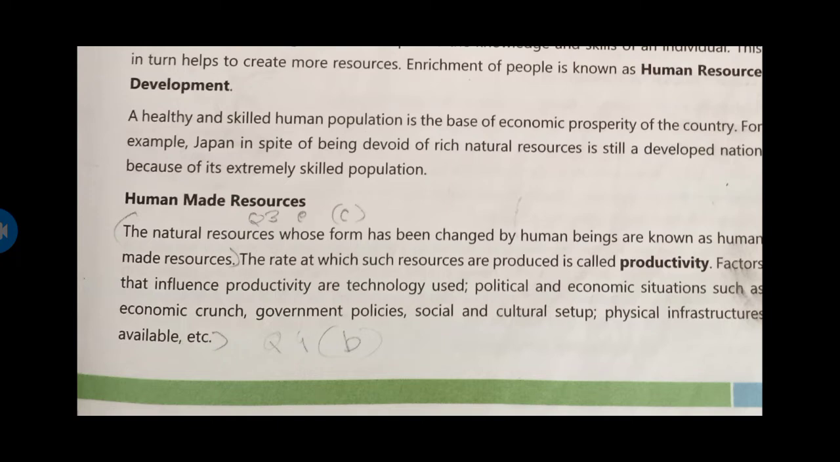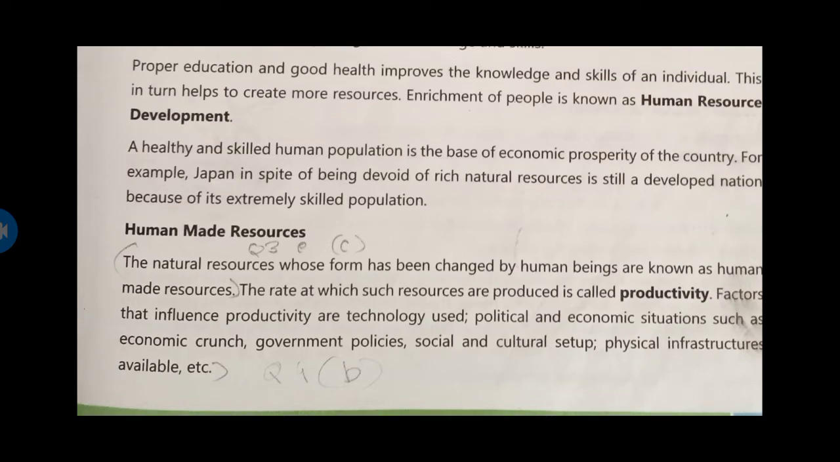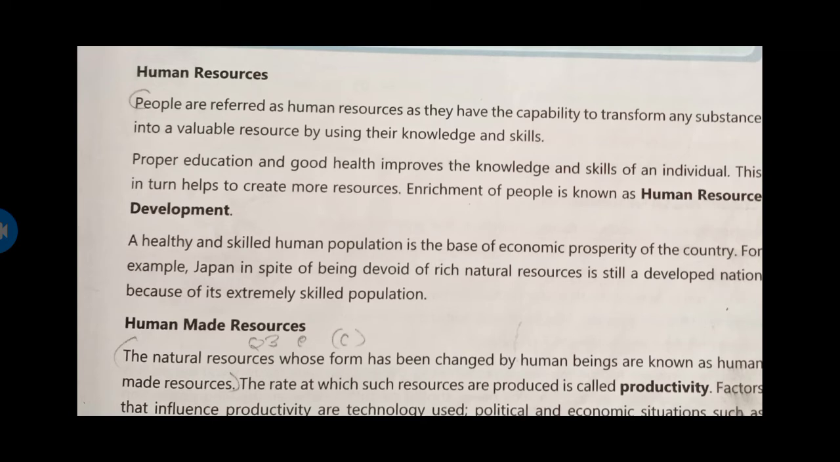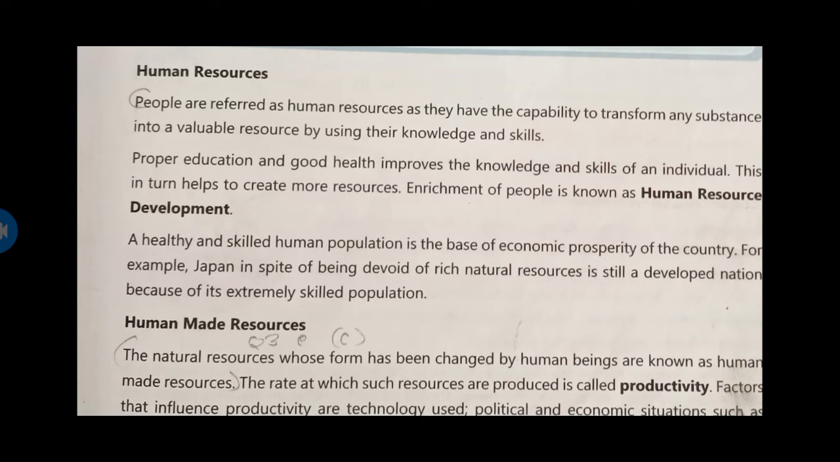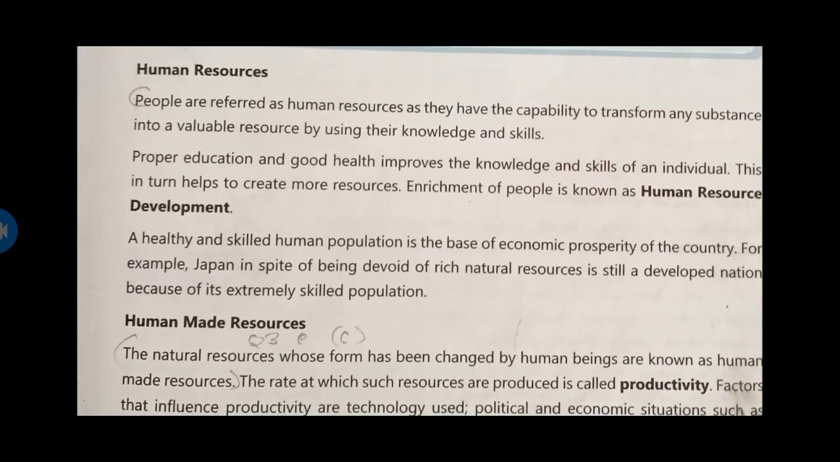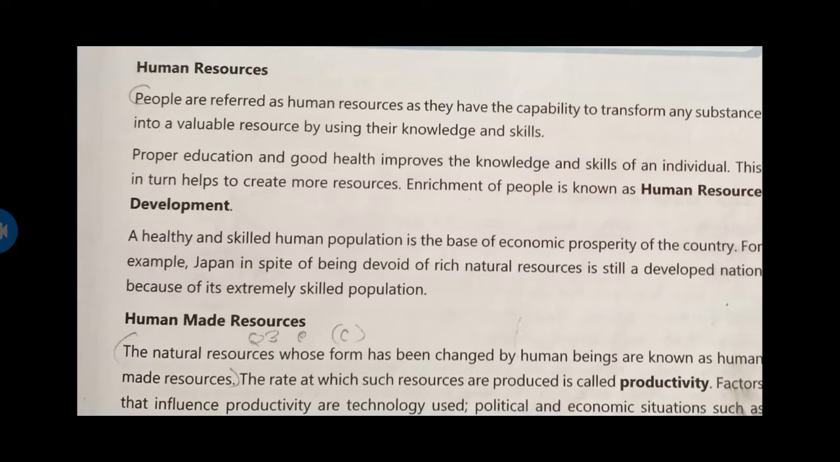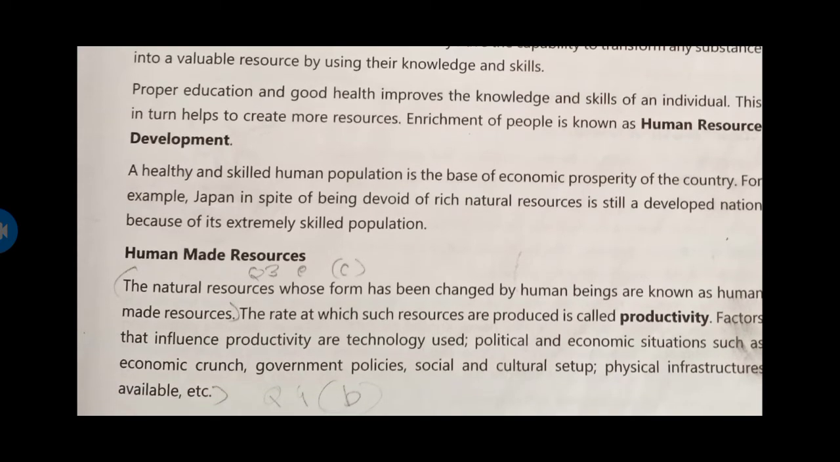Now, human made resources. The natural resources whose form has been changed by humans are known as human made resources. The natural resources forms changed by human beings, that is human made resources. Now, give one thing which is differentiating between human resource and human made resources. See, human resources are nothing but human, whereas human made resources are the resources which are made by human.